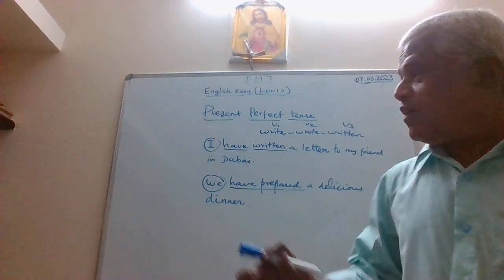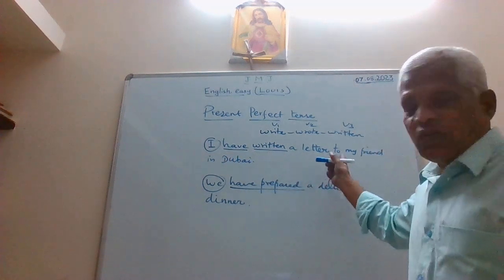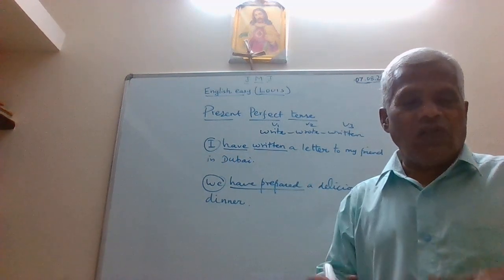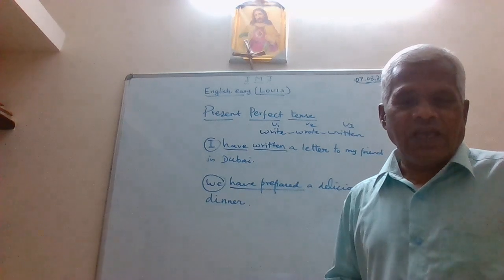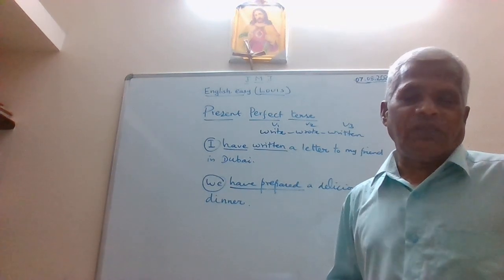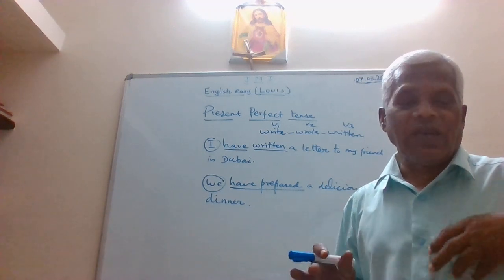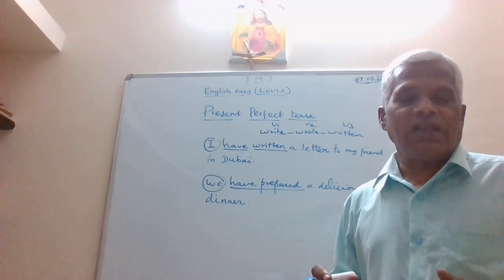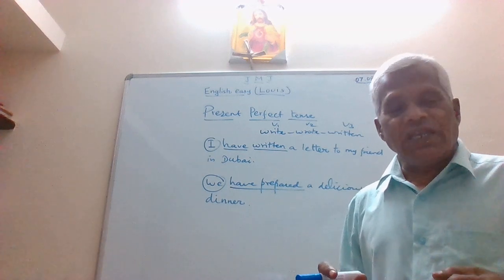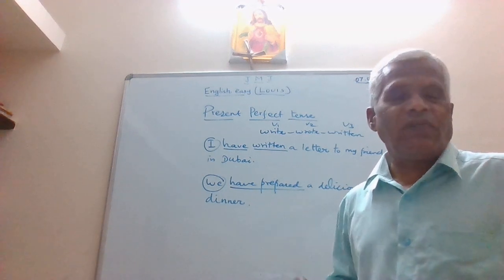Very simple. See now, I have written a letter to my friend. Now you have already written a letter and you may be waiting for a reply, but you may not wait for a reply. But that is not the problem here. You have written a letter and you may be expecting something to happen for that.